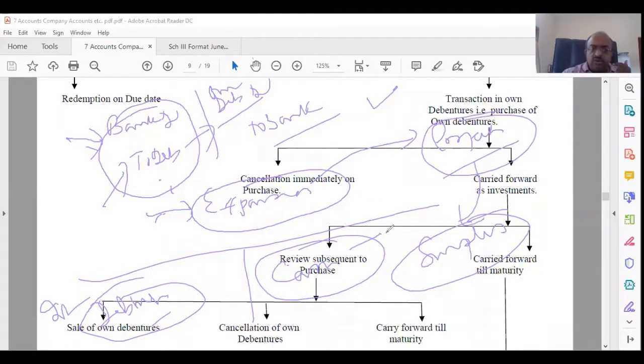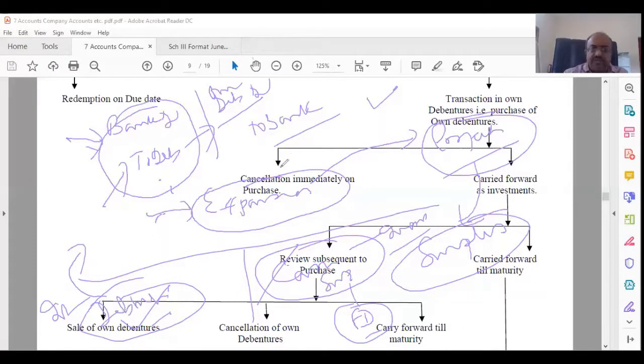Because there is no income on this. Even if you put it in an FD, it will be much lower than the interest that you pay to the debenture holder. So net you will lose. Therefore, whenever you have cash surplus here, you should try to buy the debentures at most. Don't cancel it, you buy it, so that you are not paying the interest to the outsider. You don't have to pay to somebody outside. It's within the company. During that period of holding, that interest you are gaining yourself.